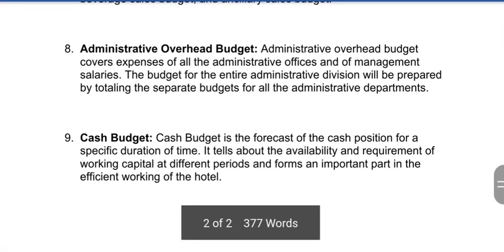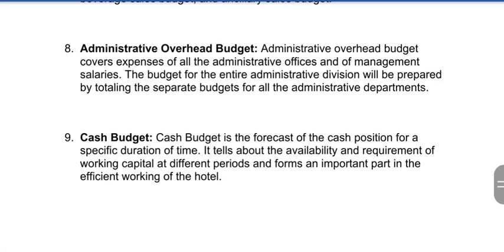Then we have one more budget, that is called zero base budget. Zero base budget is nothing but a budget which has been prepared with a starting number of 0. If a budget has been prepared for a particular financial year, the next financial year will have a completely new budget.